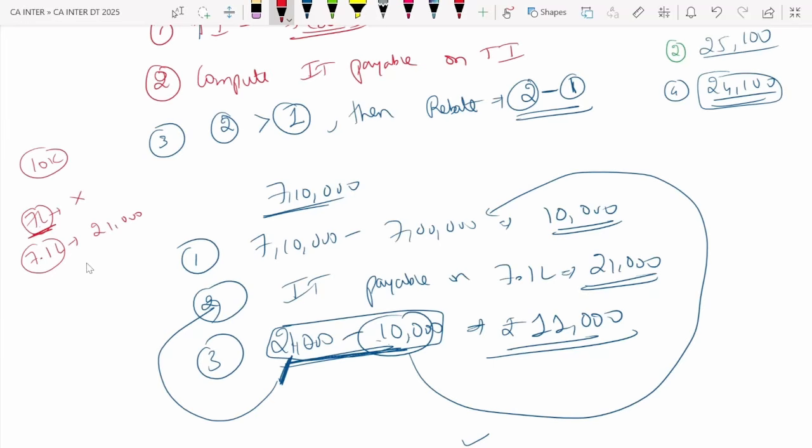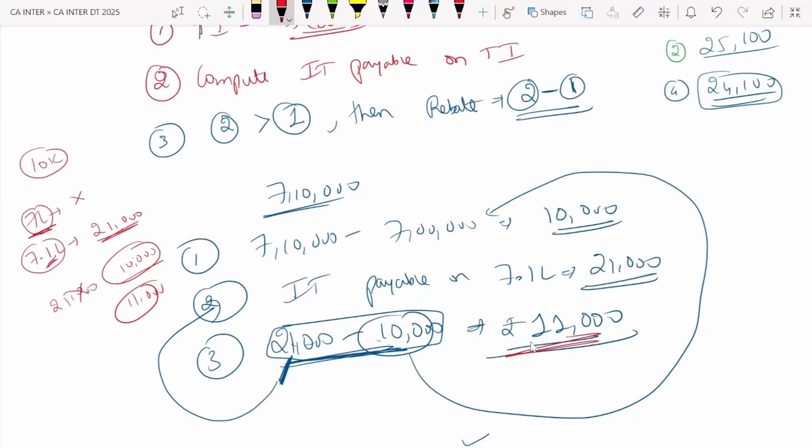But above 7 lakh there is 10,000 extra. But for earning that 10,000 extra, I am paying tax of 21,000. So you are telling Nirmala madam, I will not pay 21,000, madam. I will only pay that extra 10,000, you only keep. It's like marginal relief. I earned for you only. You only keep that 10,000. I don't want. Please give me relief of 21 minus 10, 11,000.